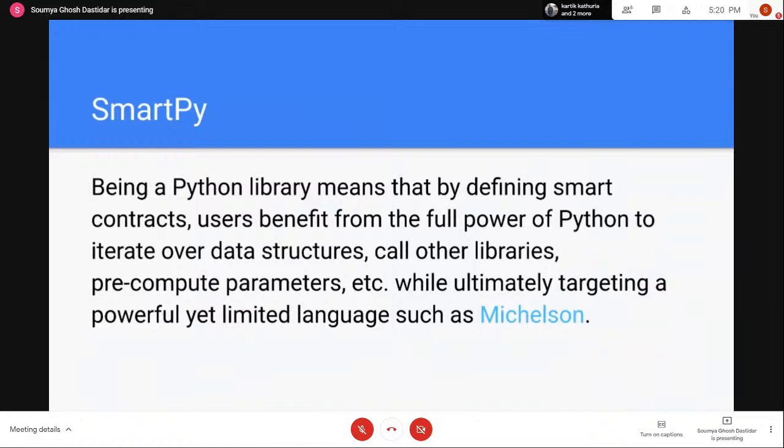Moving on, SmartPy. Like I said, being a Python library means that by defining smart contracts, users benefit from the full power of Python. So you're basically writing Python syntax or very similar syntax to iterate over the data structures, call other libraries, pre-compute parameters, and all those features that come with Python are also packaged into SmartPy itself. So it should be pretty easy to pick up.